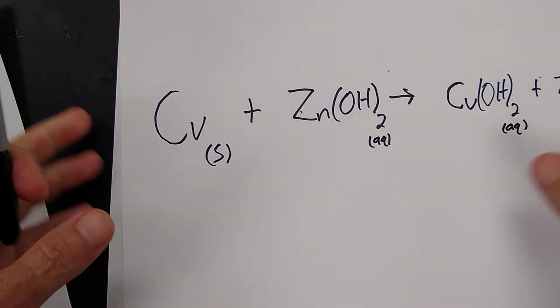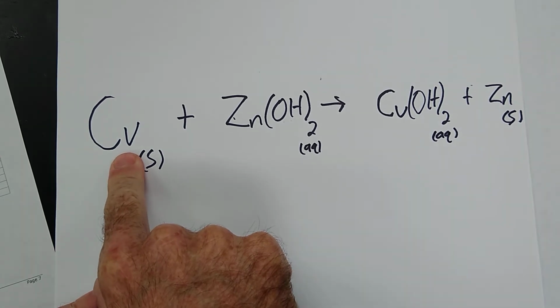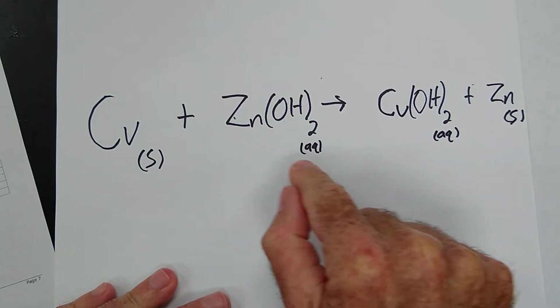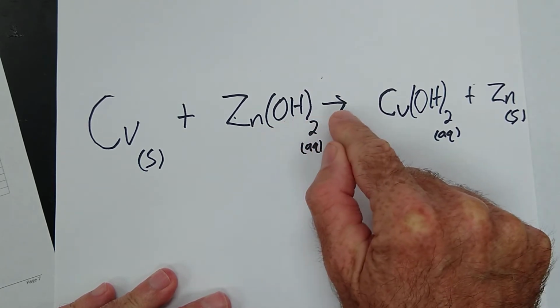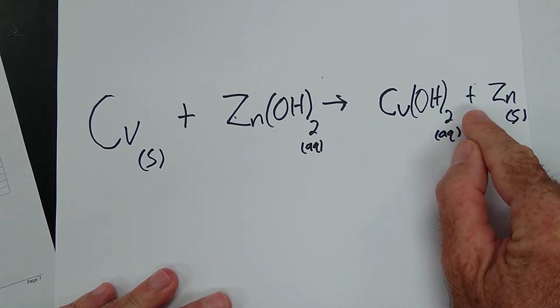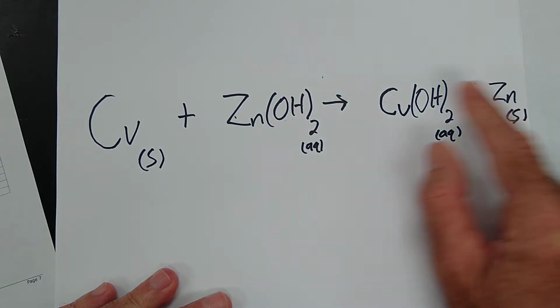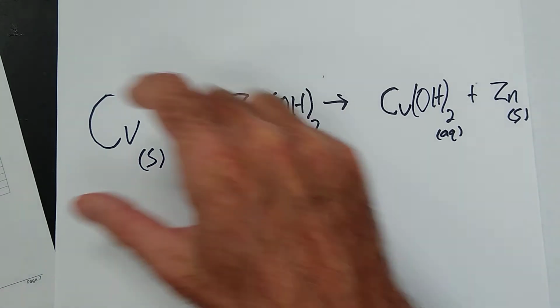So what if we had some copper, some solid copper, and we dropped it into a solution of zinc hydroxide? Would that make copper hydroxide in solution and zinc? In other words, would the copper replace the zinc? Let's look on page 7.